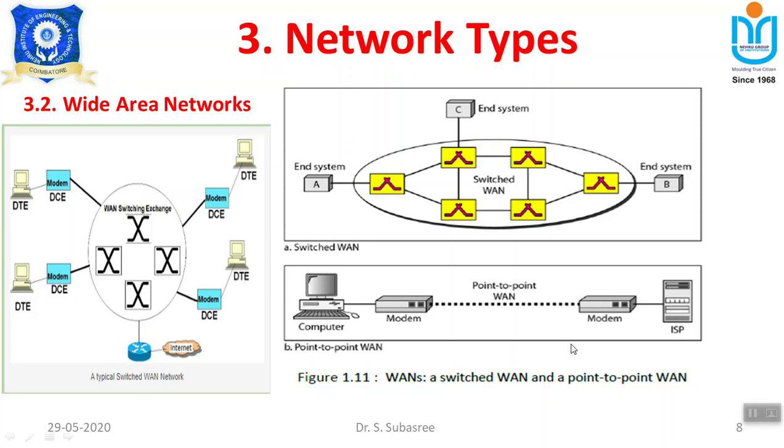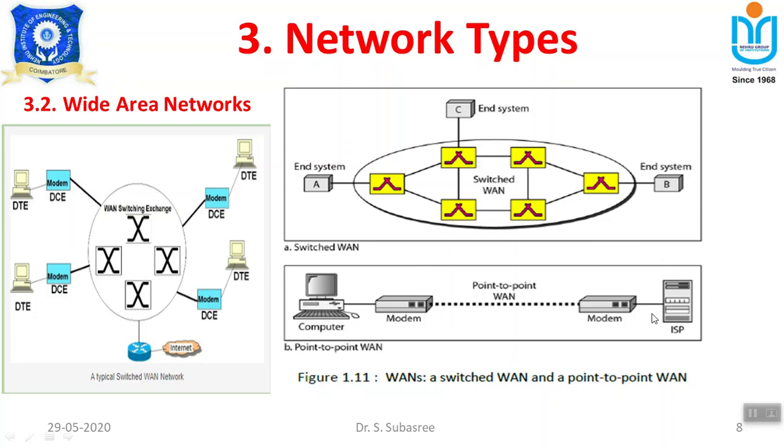So only two connections are needed. One is the connection of point to point protocol with the internet service provider, and then point to point protocol with the system available in the source location. So only two connections are enough for making a communication between the service provider and the host. Here this point to point WAN will use an ISP, internet service provider.